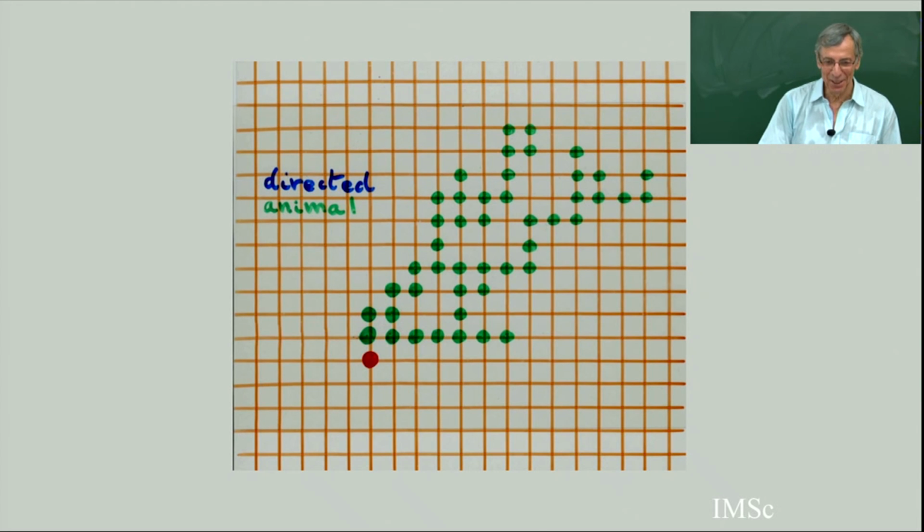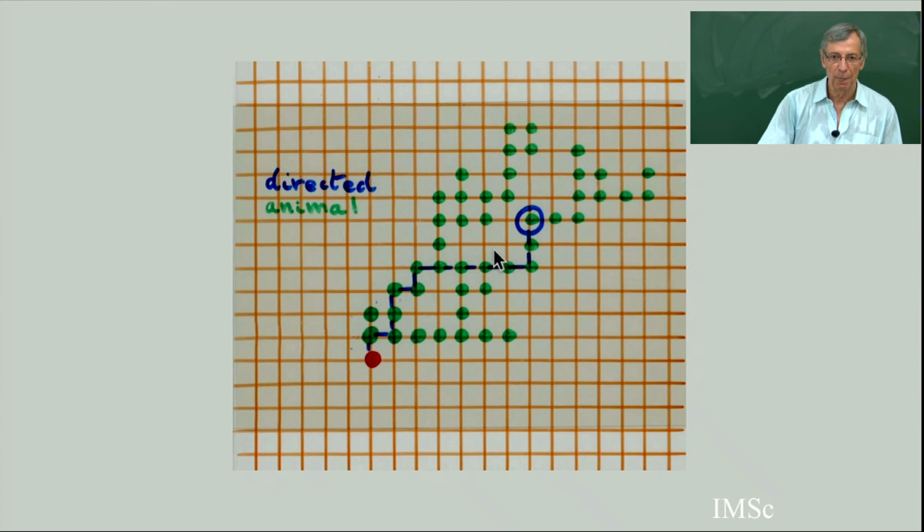the famous model in physics, the directed animal. You take the infinite square lattice, you put some points in the lattice. There is a root point, the origin, (0,0). And directed animal means that any point of the animal can be reached from the source point, the red point, by a directed path.